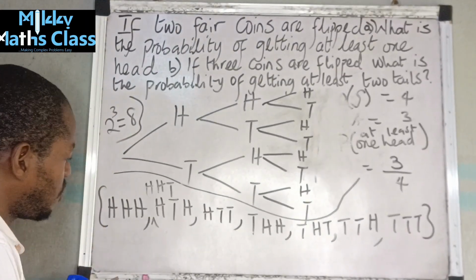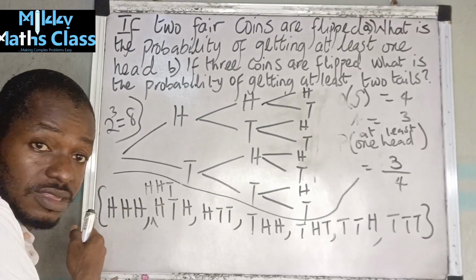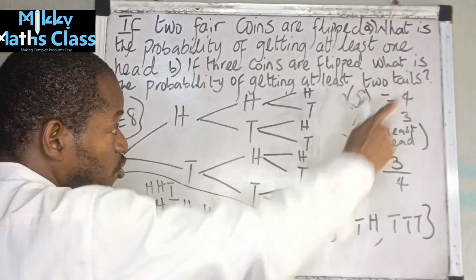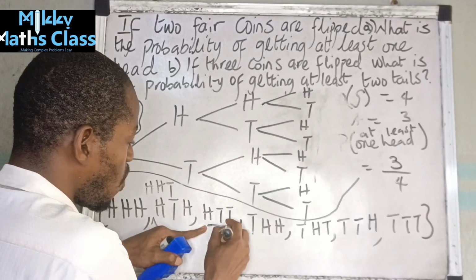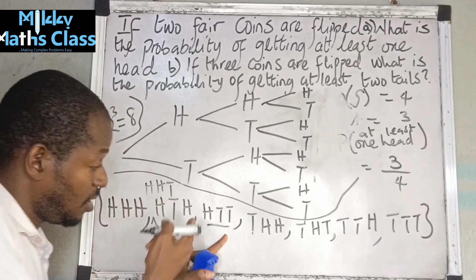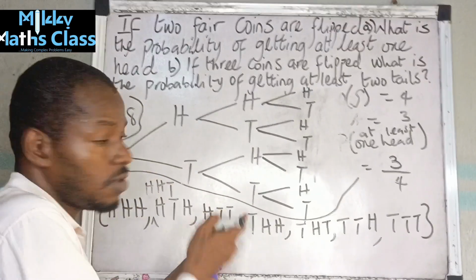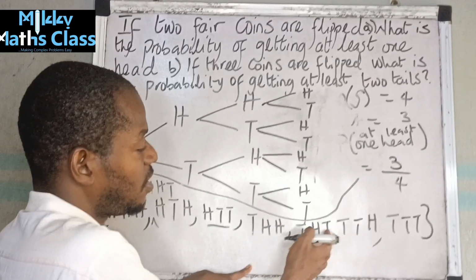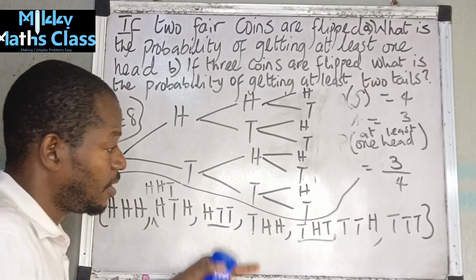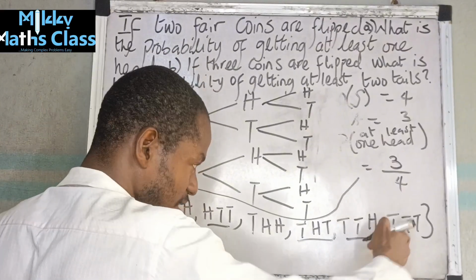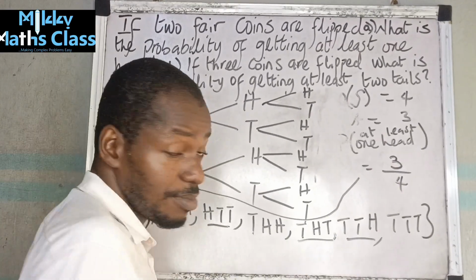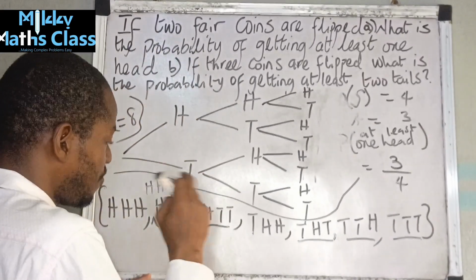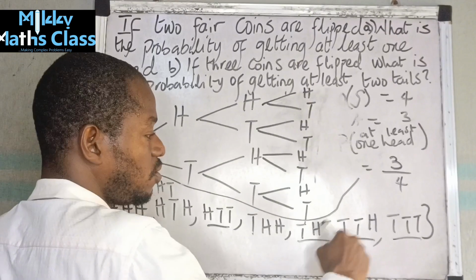Now, where do we have 2 tails here? This one, there's no tail here, so we discard it. Here we only have 1 tail. It doesn't qualify for what we are asking, at least 2 tails. Now here there are 2 tails, so I can get this: head, tail, tail. Now look at this other one, tail, head, head. Only 1 tail, so I can't use it. Look at this, tail, head, tail, 2. Now the last one, 3 tails, and there's at least 2, since there can be more than 2. So this also qualifies. So how many do we have that qualify? 1, 2, 3, 4.